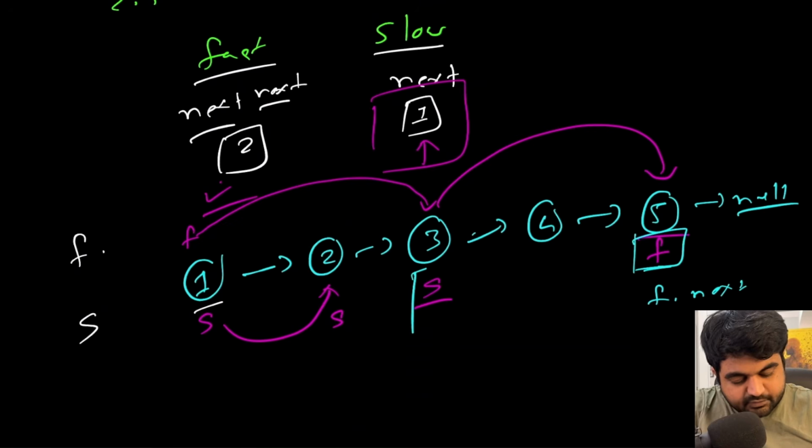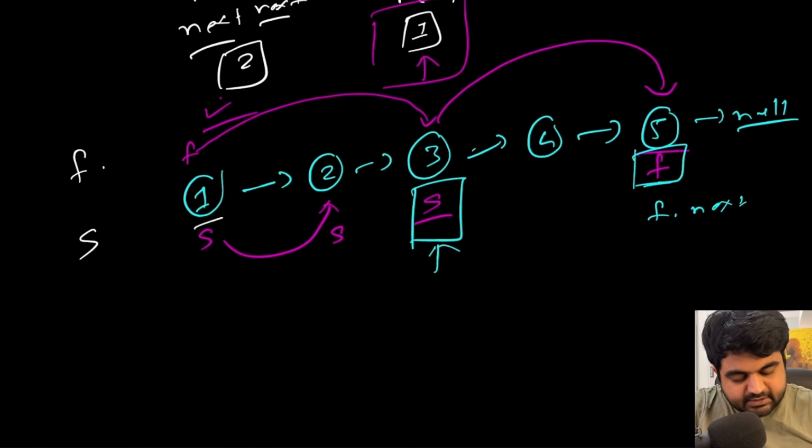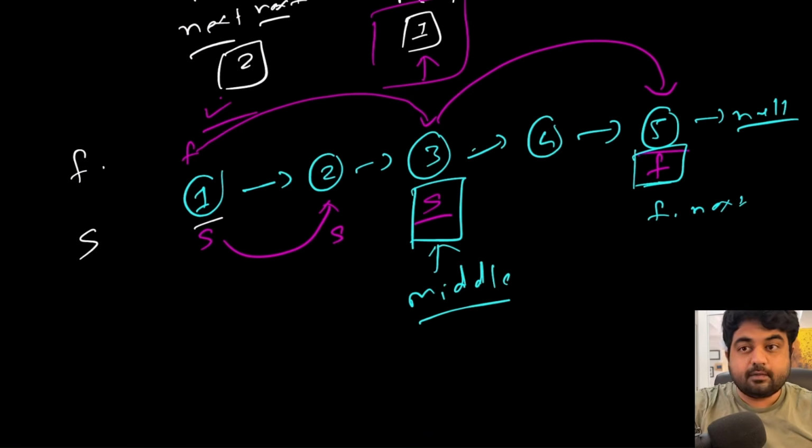So whatever the position of the slow pointer is has to be the middle pointer. And in this case, based on the number of hops we take from start to end, we can determine whether this is an odd-length linked list or an even-length linked list. Based on that, we can determine which middle portion we will need to check.